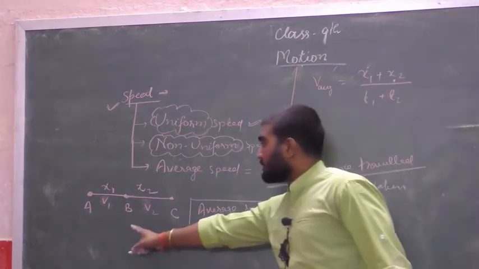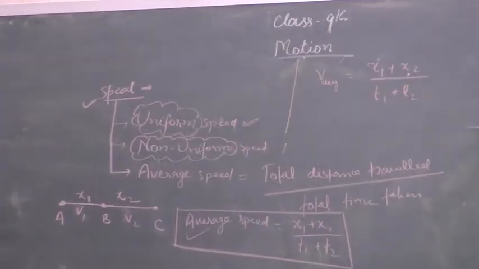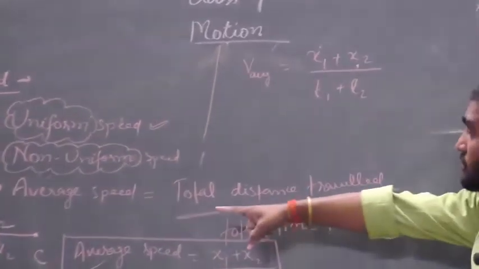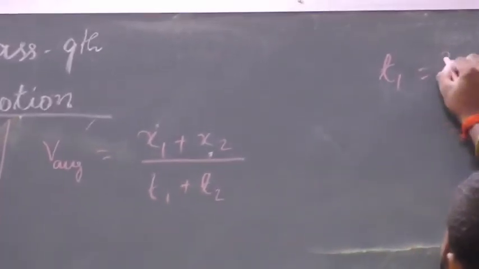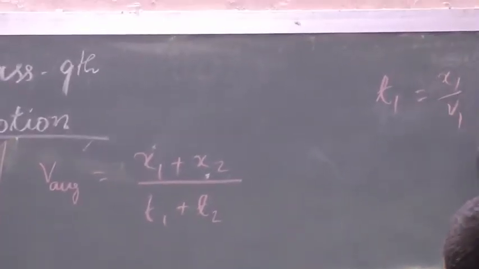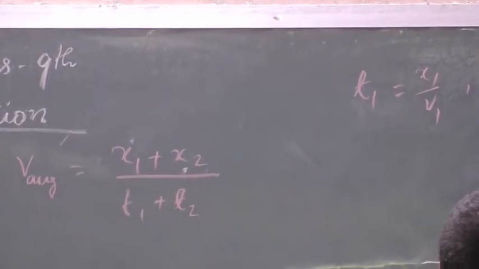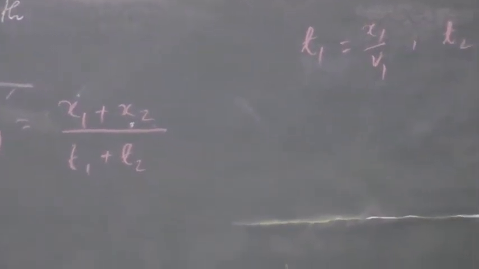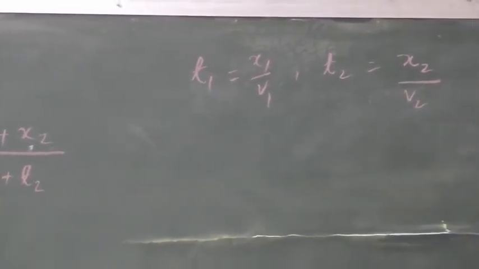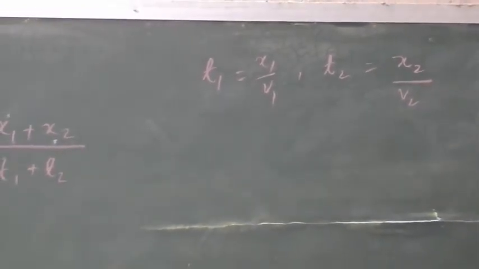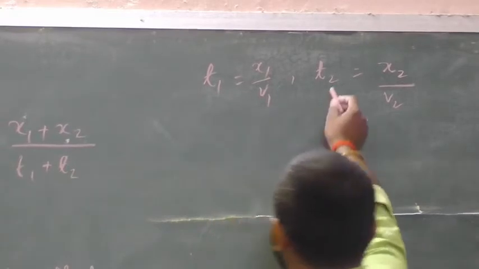Here time is not given, so t1 can be written as distance traveled upon speed, so x1 upon v1. And t2 will be equal to x2 upon v2, because here the distance traveled from B to C is x2 and speed is v2, so the time taken is t2.